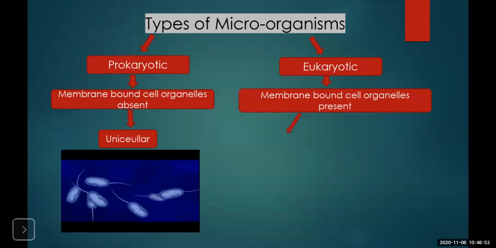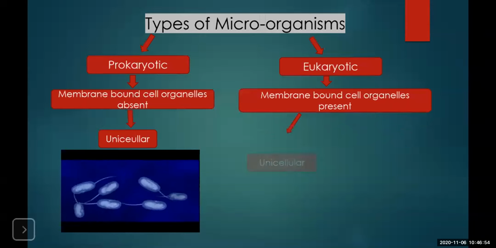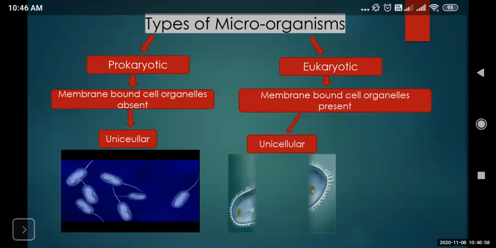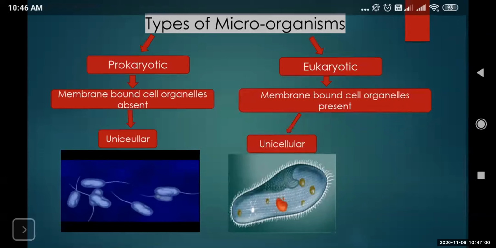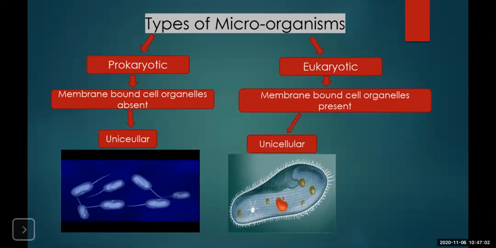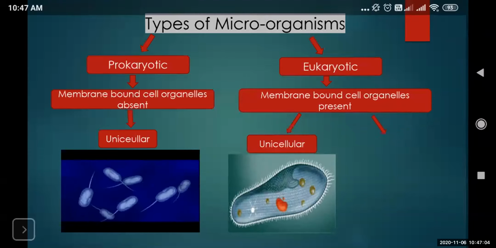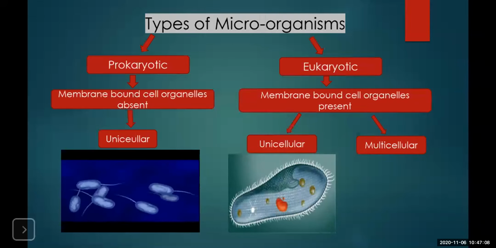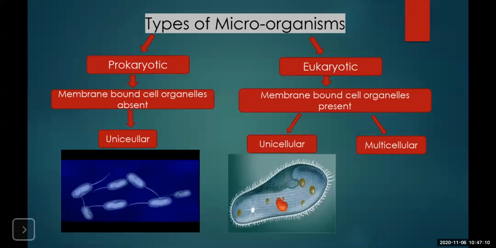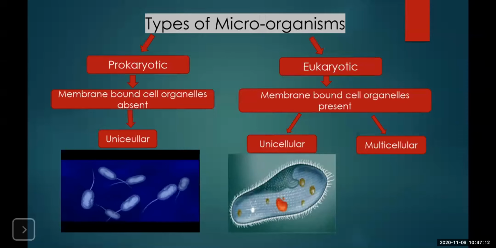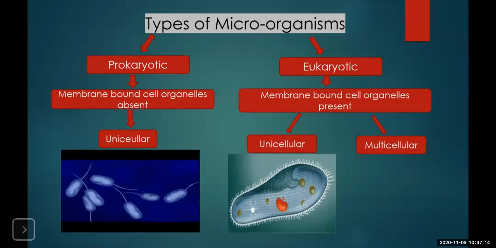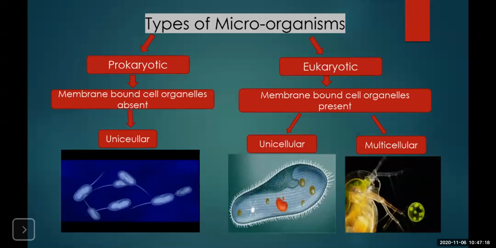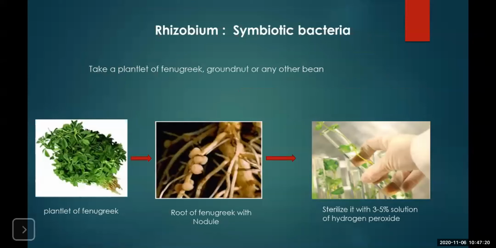They are of two types. Some of them are made up of only single cells, hence are known as unicellular organisms, like Paramecium, amoeba. Then some of them are multicellular organisms, meaning made up of multiple or many cells. Examples of this are Daphnia or some of the algae.